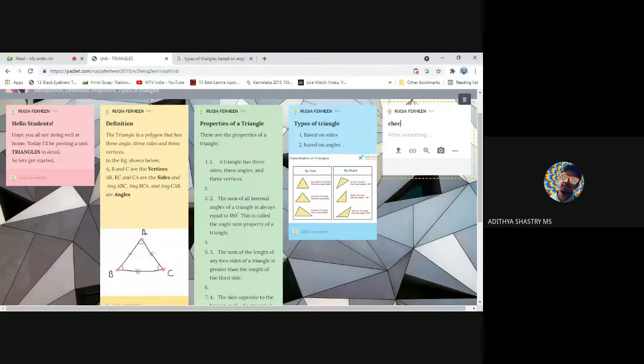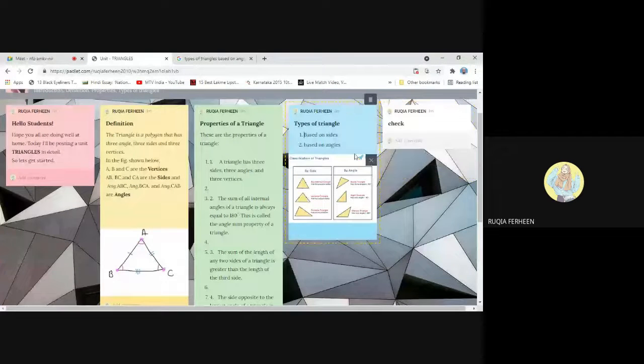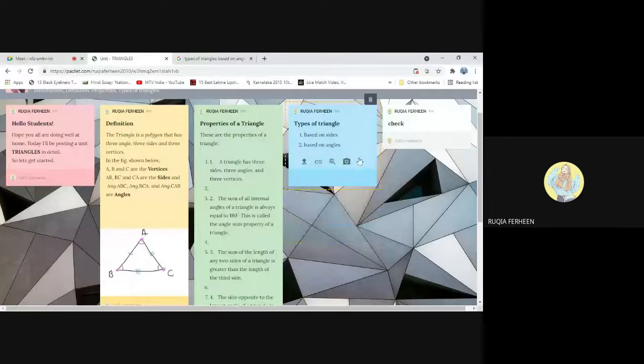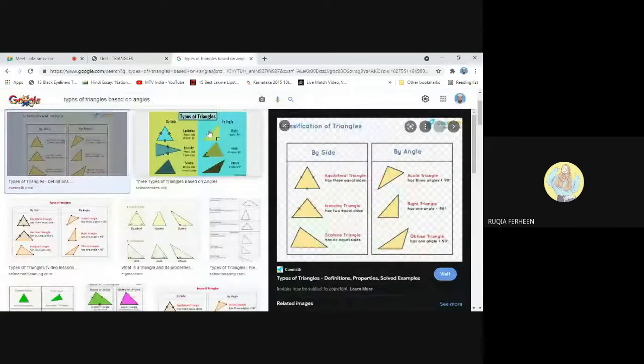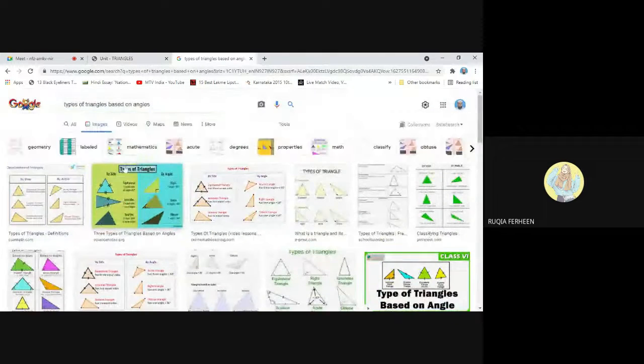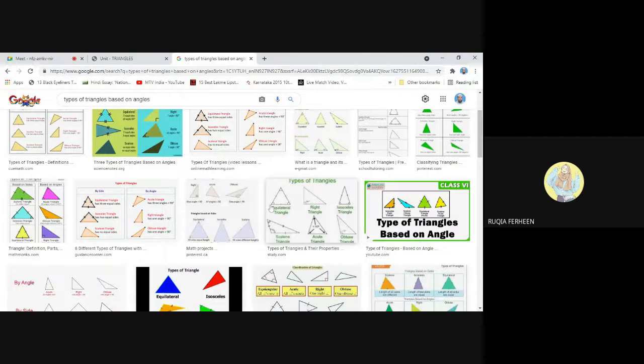Rukhaya, sorry for interrupting. What option did you click to directly copy the image from Google? Yeah, I'll show you again. One second. Let me remove this. If you want to download an image from Google, you can go through a Padlet, or else you can just open a new tab and select the image whichever you want. See here, I have typed types of triangles based on angles. So I have searched using that tagline, and whichever image you want, you can select that.